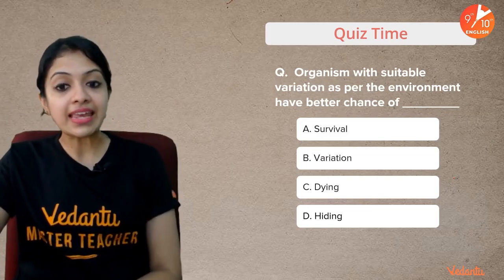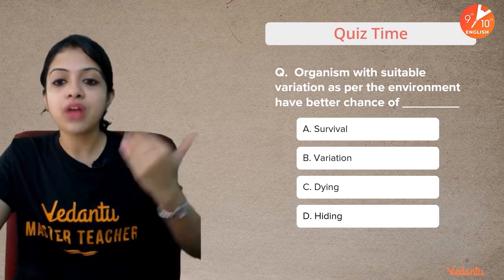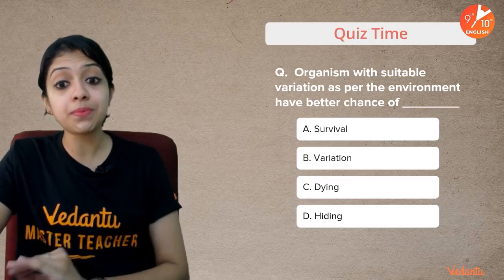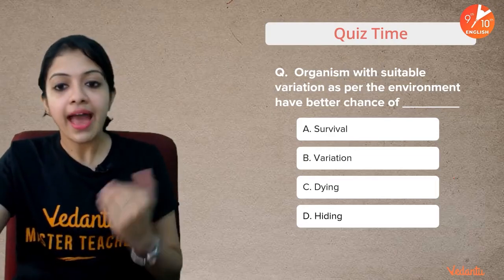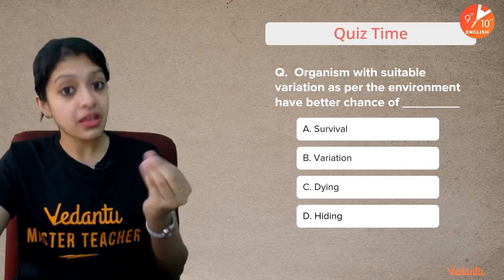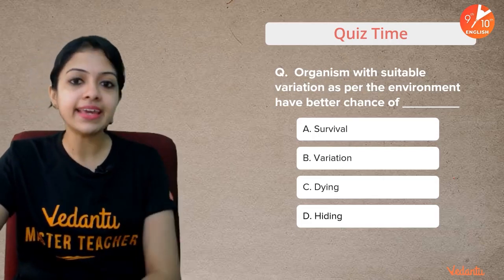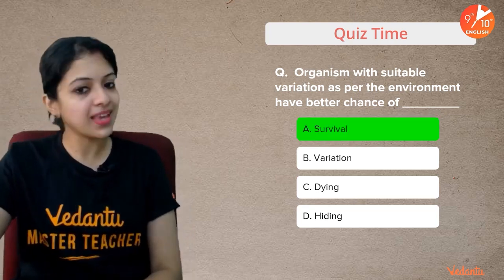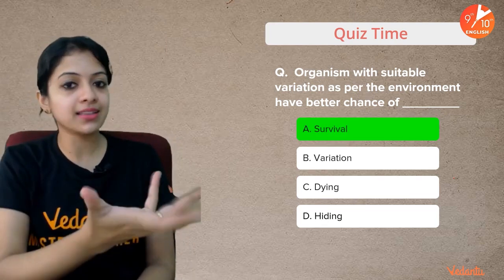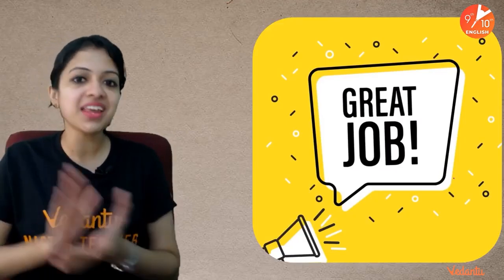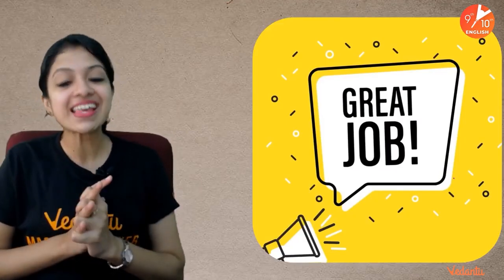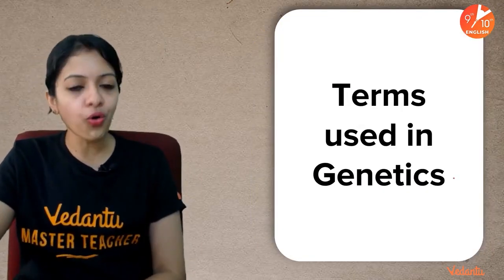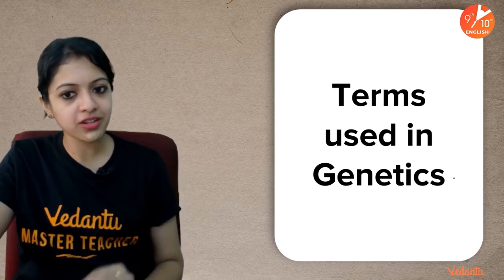And comes the next one. Organisms with suitable variation as per the environment have better chances of survival, variation, dying, hiding. Okay, and your time is up. The answer is survival. Remember the insect example that I told you about. Very, very well done. If you have got all of these questions correctly, and the rest of you, just stay with me. We are going to be understanding more about this chapter. Even those of you who got it right, please stay with me.